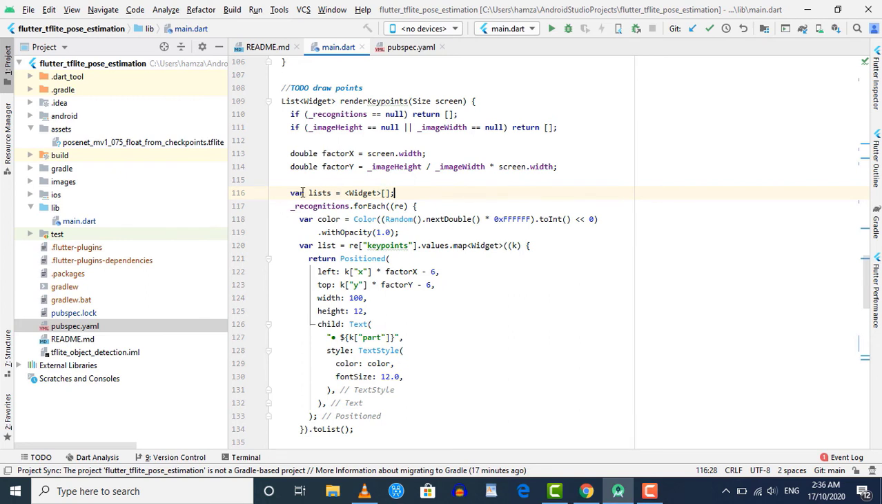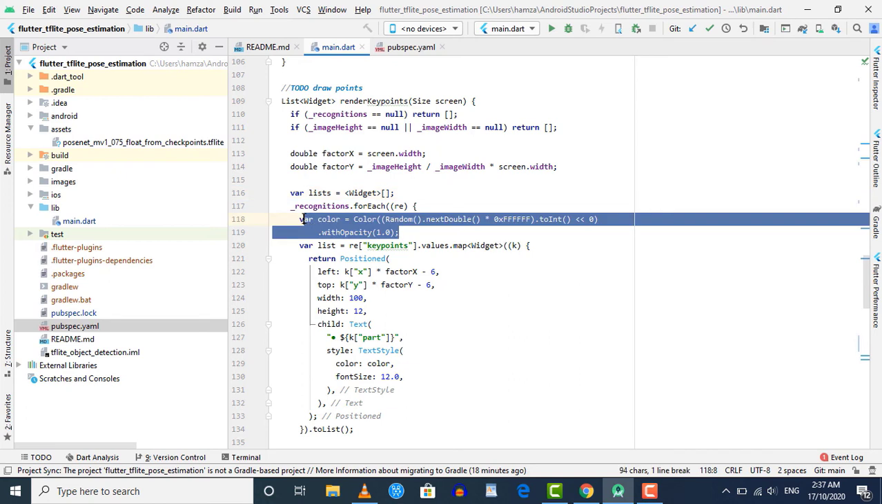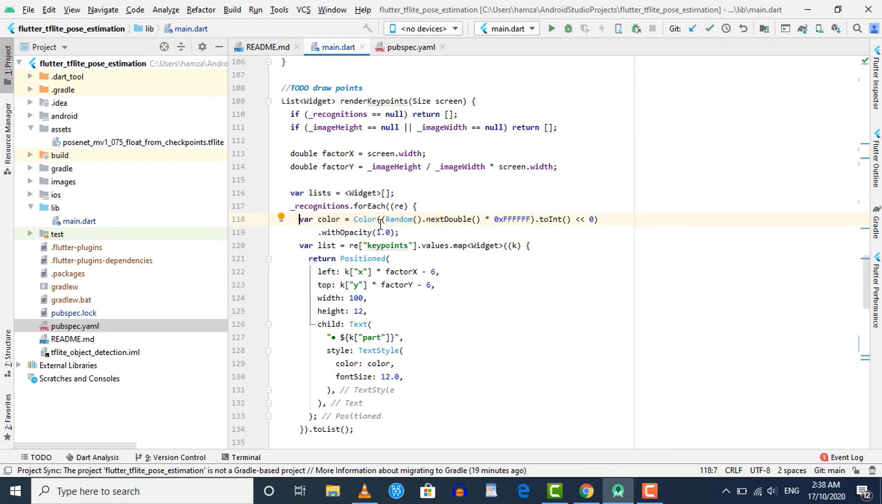Then after that you can see that we declared a list of widgets, and using this underscore recognition list we are calling this forEach method, and we will get each result one by one inside this re variable. So now after that you can see that we are randomly creating a color. So each time you pass an image to our model, the points that will be drawn will be of a random color. And after that you can see that using this re variable we are getting access to the key points. As you have seen, the output format is the x and the y value for each point.